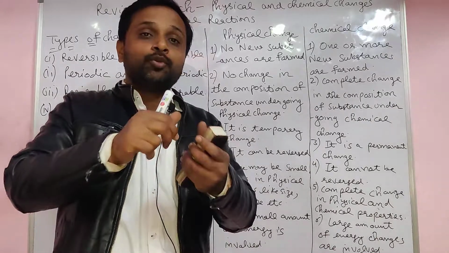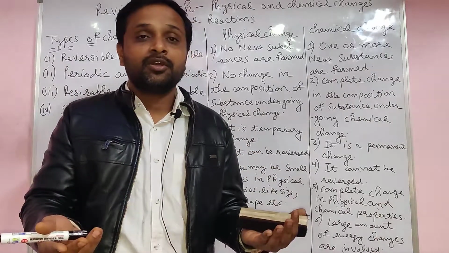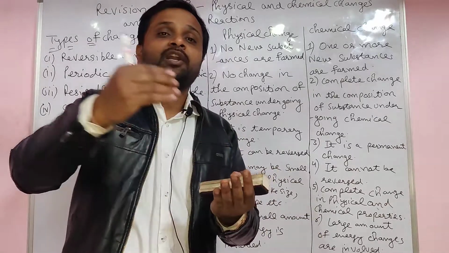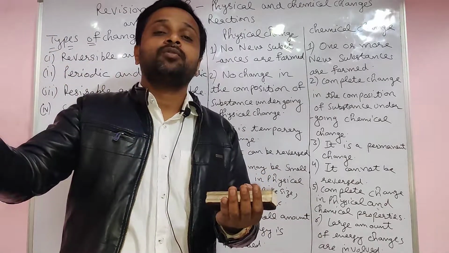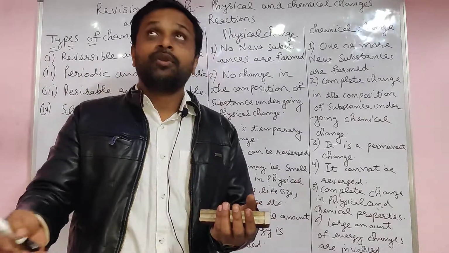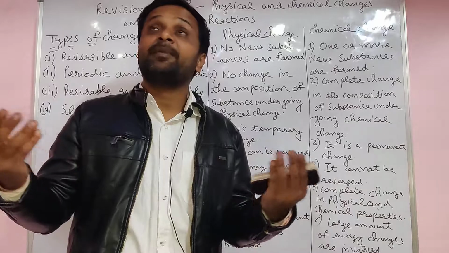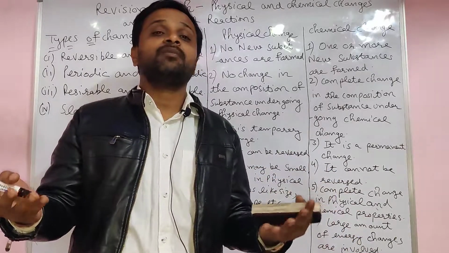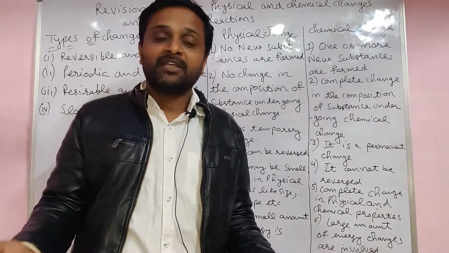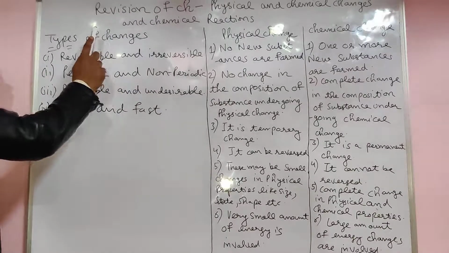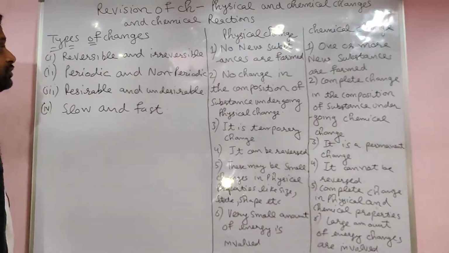First of all you should know what a change is. When you break the glass, its shape changes, size also changes. When ice is converted into liquid, and liquid converted into vapor, their state changes. In everyday life we see the climate also change, environment also change. Sometimes rain comes, sometimes rain does not come. These types of changes are there. So first of all, we discuss what types of changes there are.